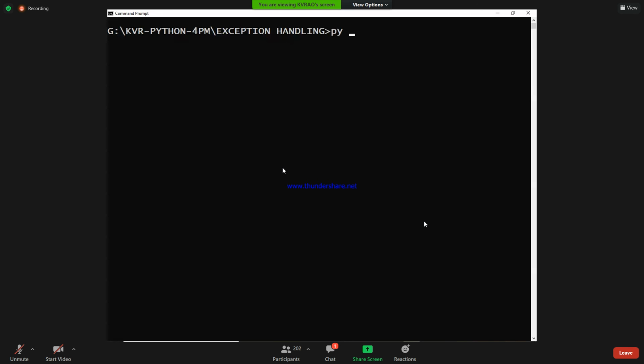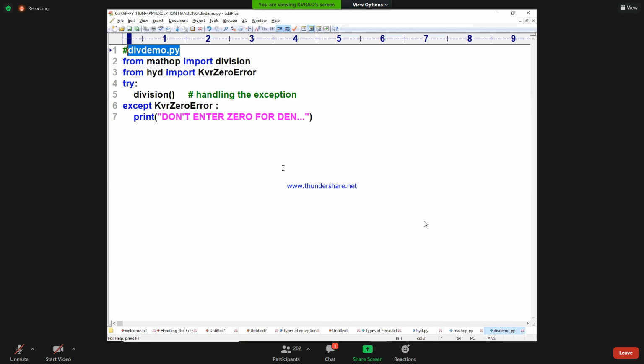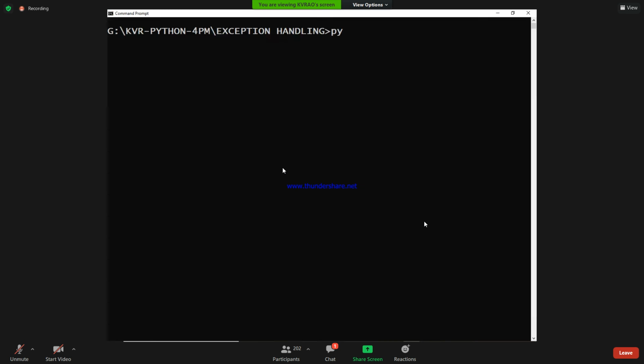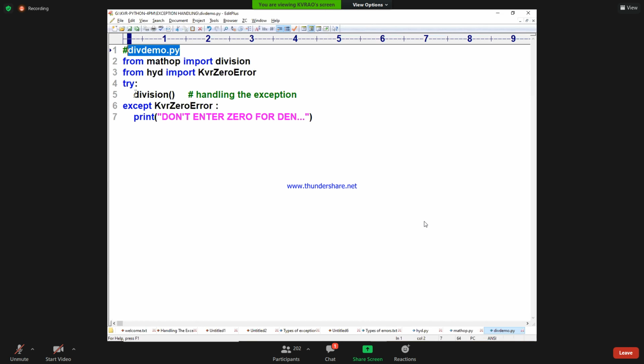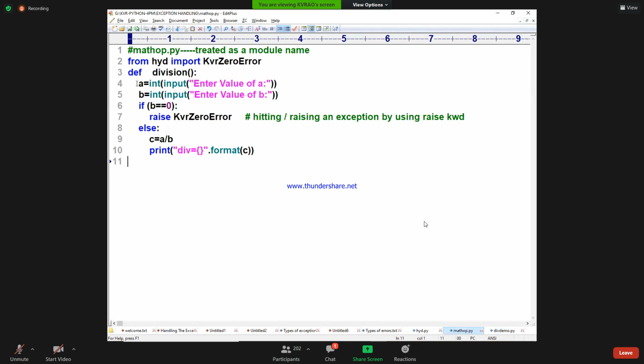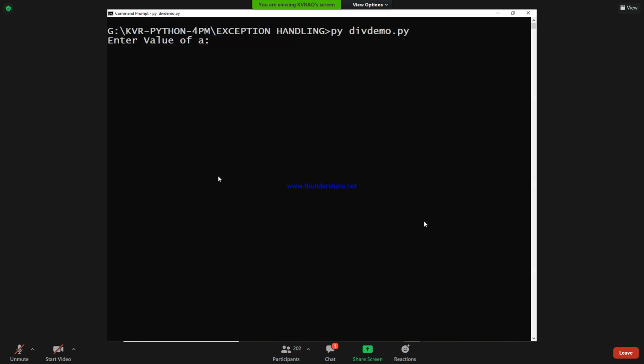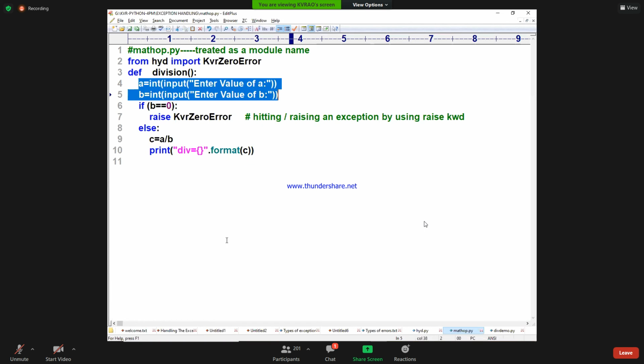What is my program name? Div_demo. See how the beautiful code is coming. See the flow. Enter into division. Control goes to where? Division of which one? Math_op. Going to math_op, it asks: enter the value of a and b. That's why the message is coming. Value of a and value of b: 2 and 2. So I got the answer, 5.0. There only the answer is printing.